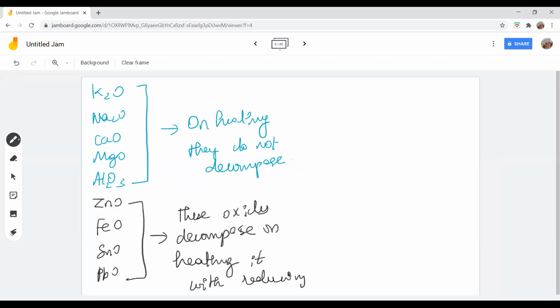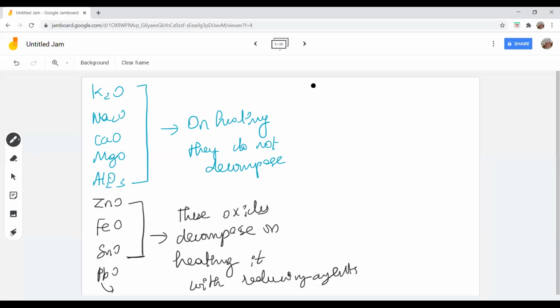On heating it with reducing agent. Ma'am, what do you mean by this? Actually, even for tin oxide, you can make use of a reducing agent, but lead oxide is highly unstable. So just by heating, you can decompose that. This will decompose on heating. But zinc, iron, and tin, you have to make use of a reducing agent.